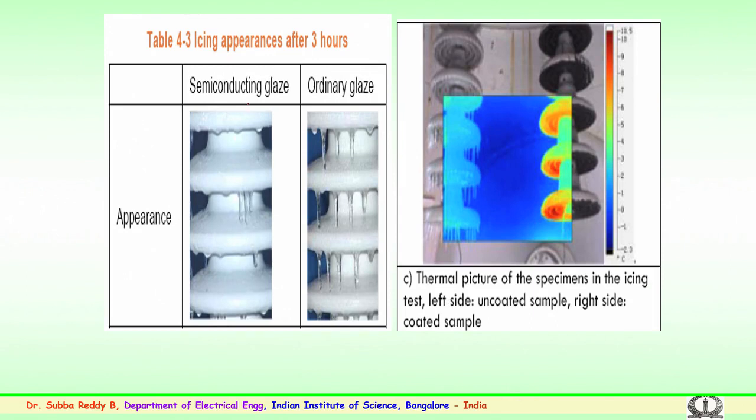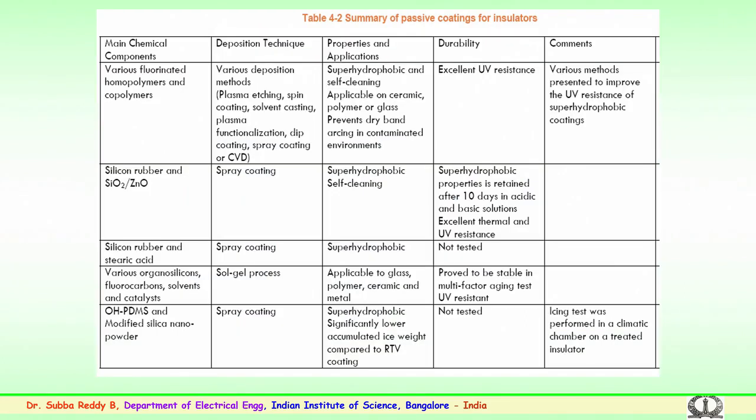This is one of the methods shown here, the icing appearance of the semiconducting glaze. You can see the appearance of the semiconducting glaze. This is an ordinary glaze. After the semiconducting glaze the ice accumulation is drastically reduced. The second picture shows the thermal image of the specimen in icing. This shows the uncoated sample on the left side, and the right side shows the coated sample, which is attributed with better performance. Several of these glazes, ordinary and semiconducting, and coatings have been used for a period of time in transmission systems.